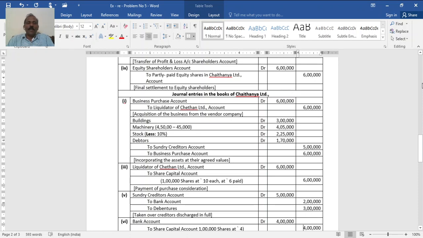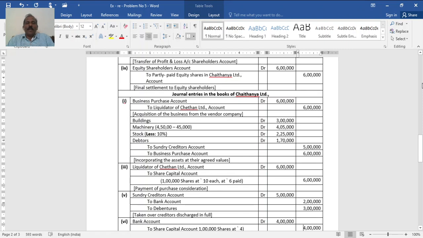Then the second entry, all assets at agreed value. It is said that goodwill is worthless, so don't take that. Building as it is at book value 3 lakh.